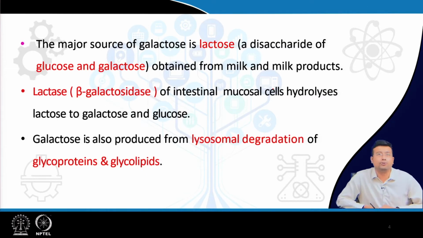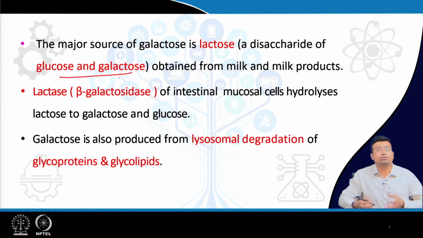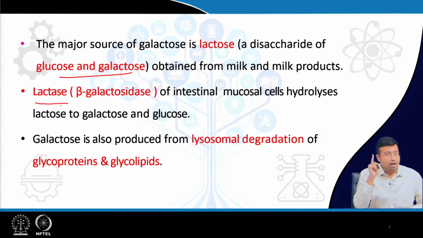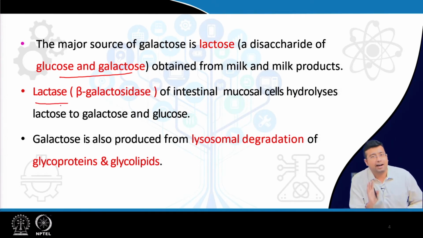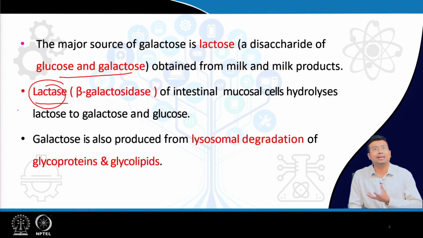So, the major source of galactose is lactose. Okay. So, lactose is a disaccharide that is composed of glucose and galactose, and the primary source is milk and milk products, that is dairy products. So, who breaks down this lactose into glucose and galactose? That is lactase. Again, during the class on digestion and absorption of carbohydrates, I told you the deficiency of lactase enzyme leads to a disease known as lactose intolerance, right.